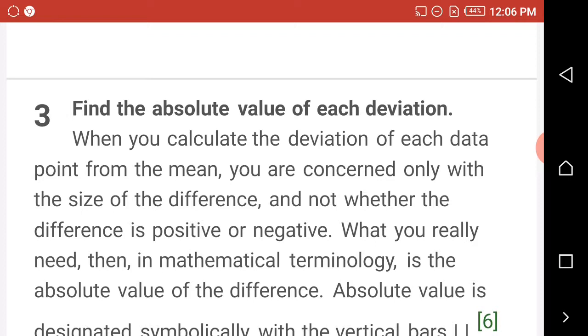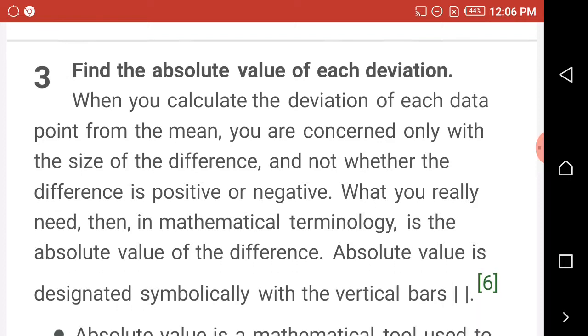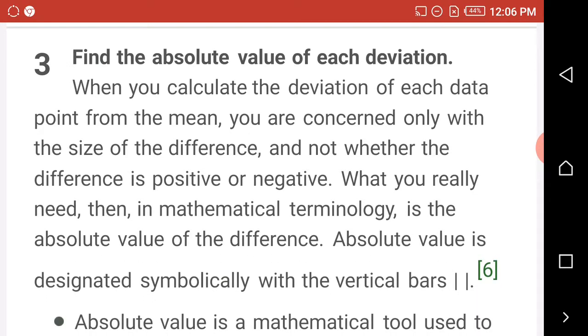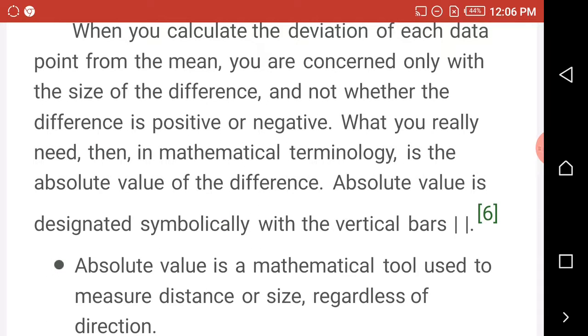When you calculate the deviation of each data point from the mean, you are concerned only with the size of the difference and not whether the difference is positive or negative. What you really need then is the mathematical term: the absolute value of the difference.